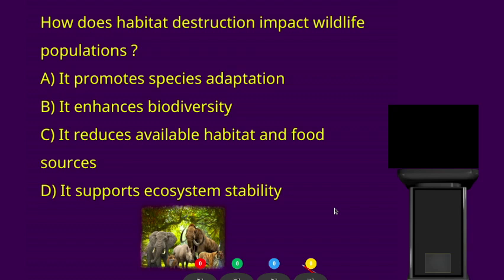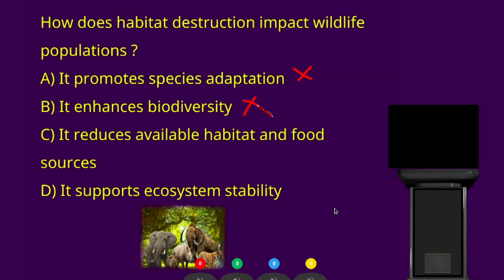Alright, students, your time is up. And yes, how does habitat destruction impact wildlife populations? Option A is it promotes species adaptation. No, right? It does not promote. So this cannot be the right answer. Option B, it enhances biodiversity. Now, when habitats are destroyed, it cannot enhance biodiversity.